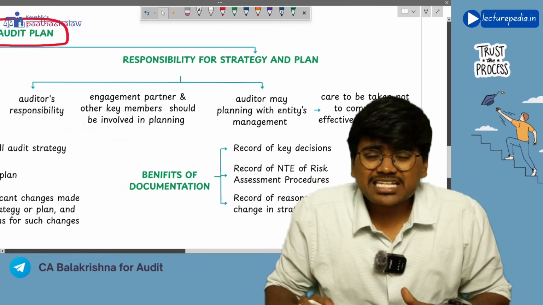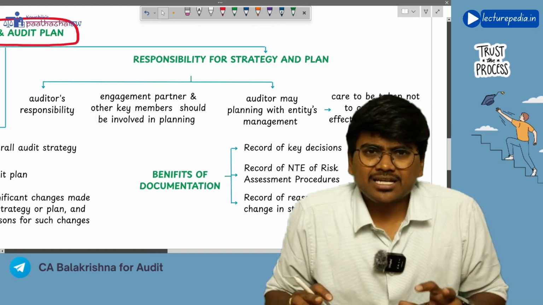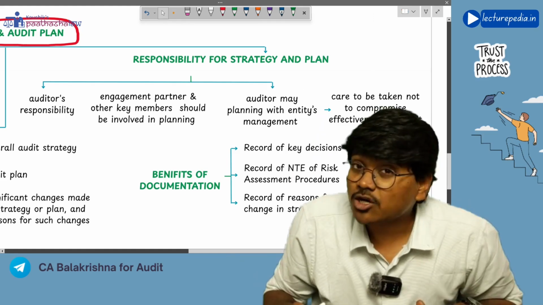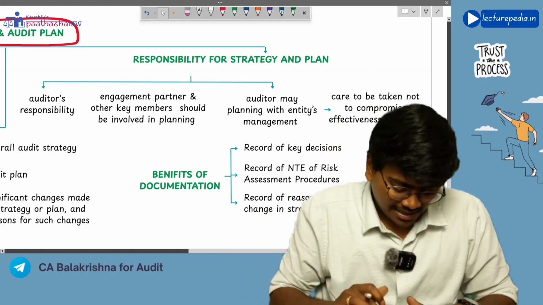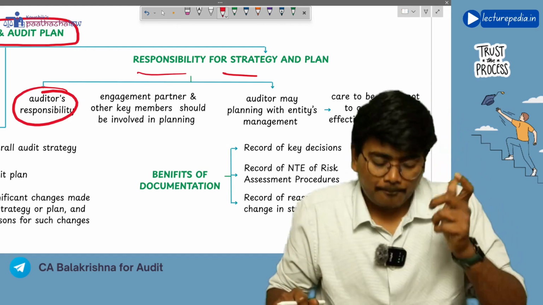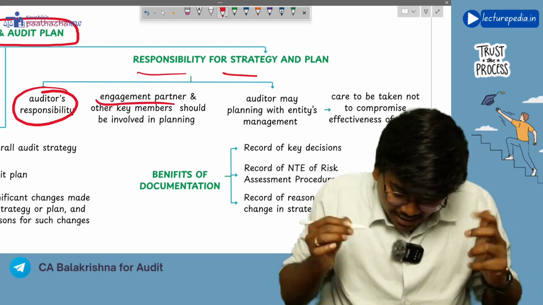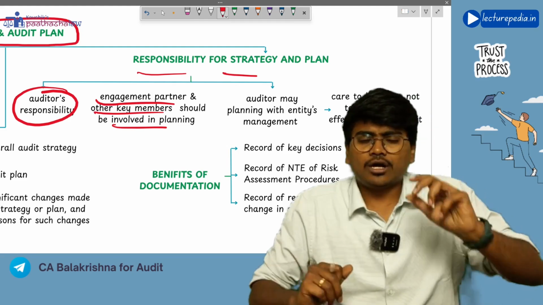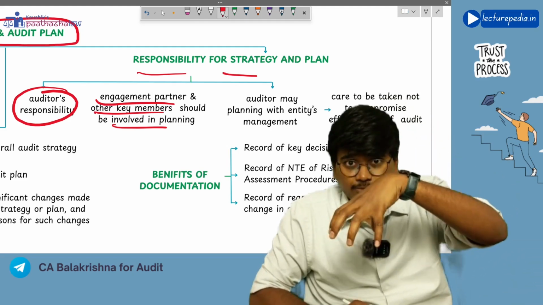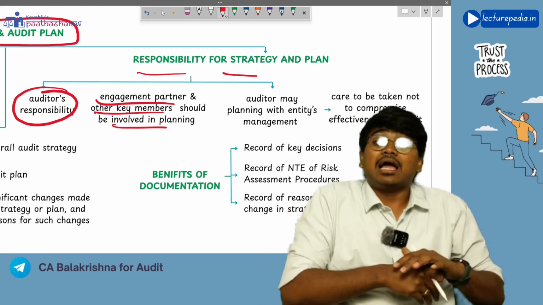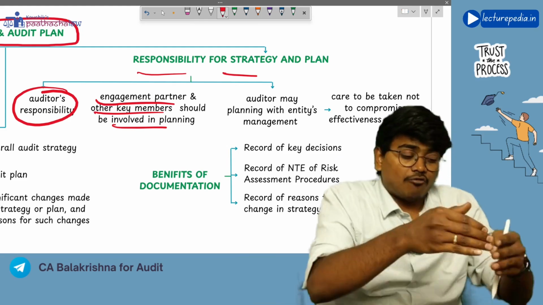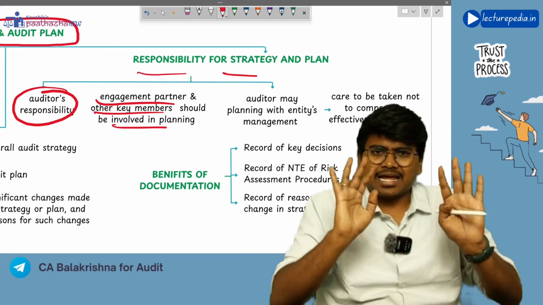Next, whose responsibility is it to prepare audit strategy and audit plan? Of course, I have told you it is the responsibility of the auditor, right? It is the auditor's responsibility for strategy and plan, and the engagement partner and other key members should be involved in the planning. Of course, the engagement partner, that means the head of this engagement, and key engagement members should be involved while developing the plan and strategy.